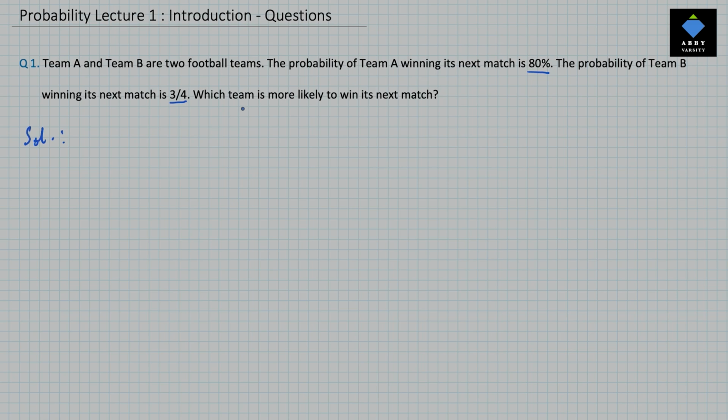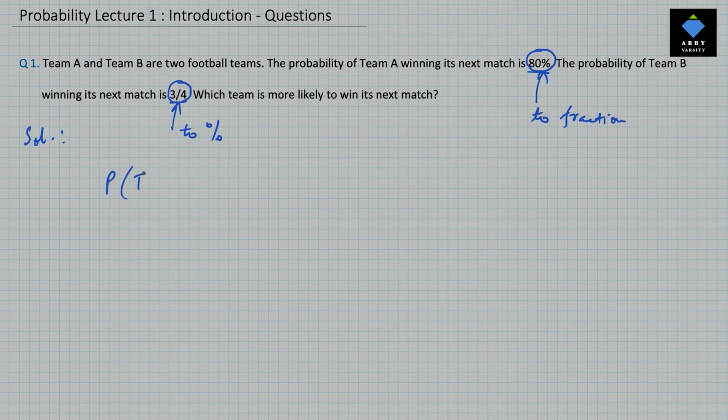Now, the match here is not necessarily between Team A and Team B. Team A can be having its own match, Team B can be having its own match with a separate team. The team that has a higher probability of winning its next match will be the one that will be more likely to win its next match. The problem here is that one probability is given in fraction and the other is given in percentage. To compare them, we have to convert them to the same format. So either you convert this to percentage or this to fraction and then compare.